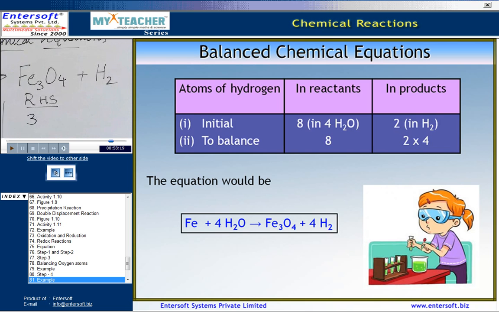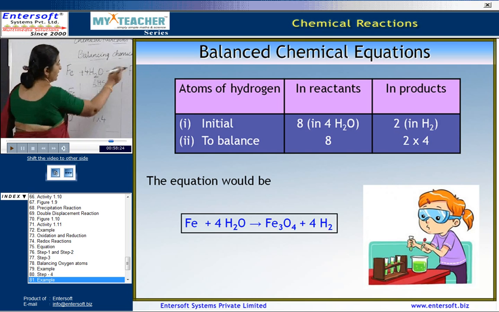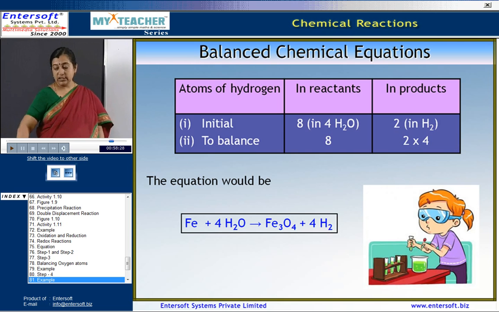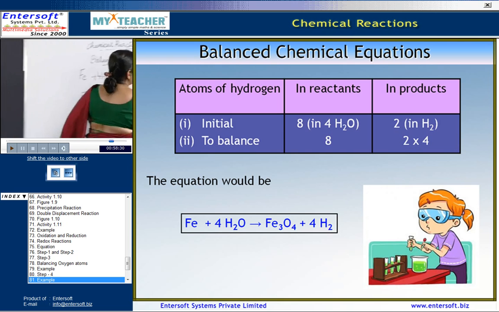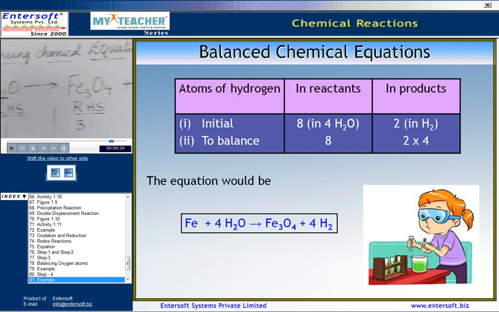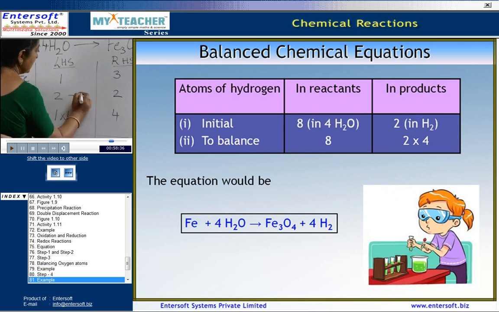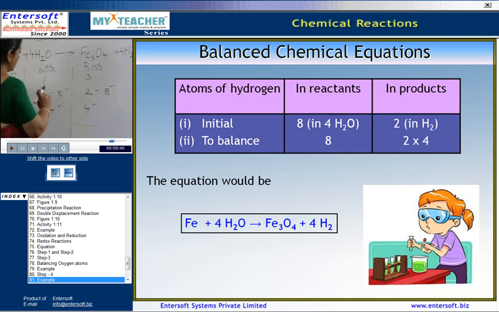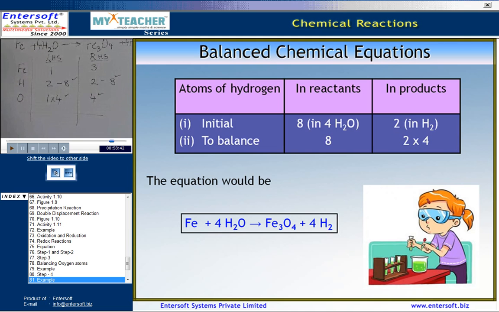So, how do we balance them? By adding 2 on this side, we can balance it and make it as 8. So, we write 4H2. So, now we have 8 here and 8 here, and hence now this is balanced. The hydrogen and the oxygen atoms are balanced now. Now, this equation